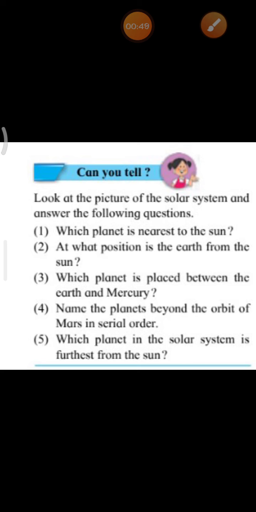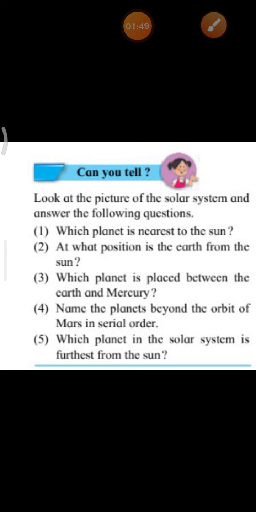Now, children, we had also seen that we see the sun and moon from our Earth. Why is it so? Because the sun and the moon are closer to our Earth than other stars and planets. So, we are able to see the sun and the moon. What are the shapes of the sun and moon? Round.